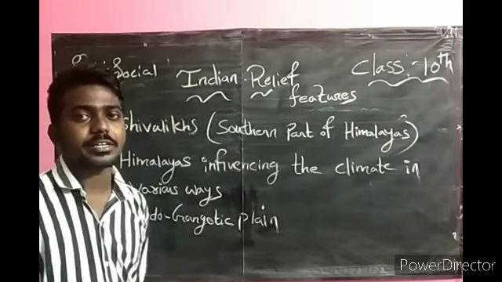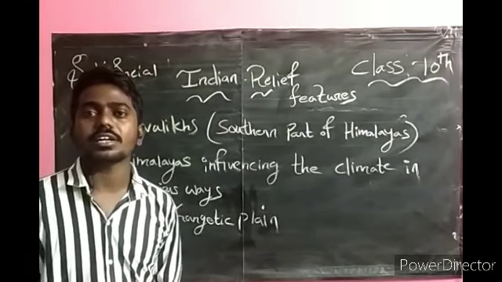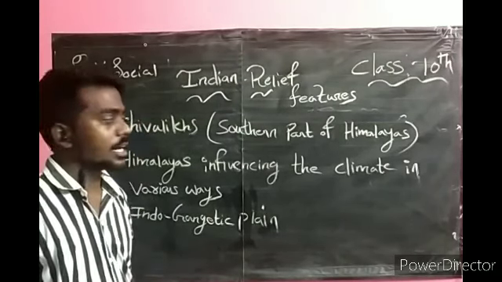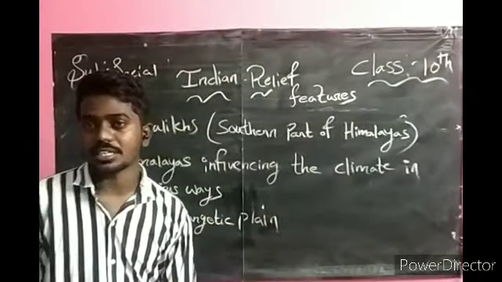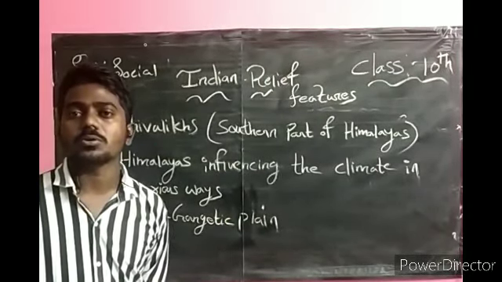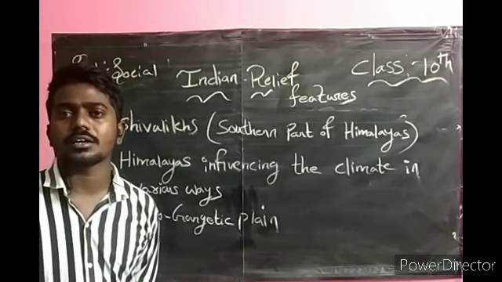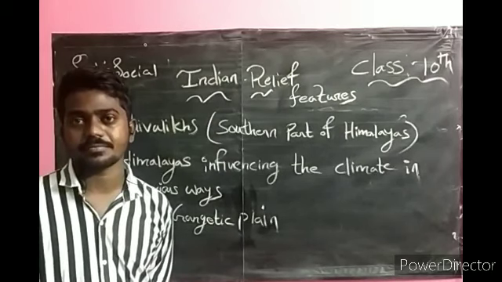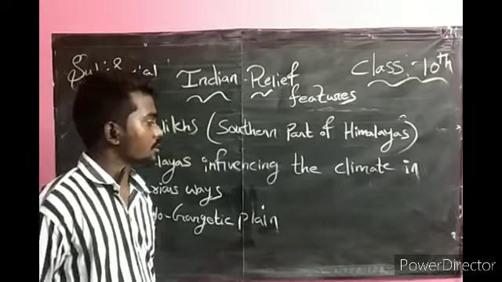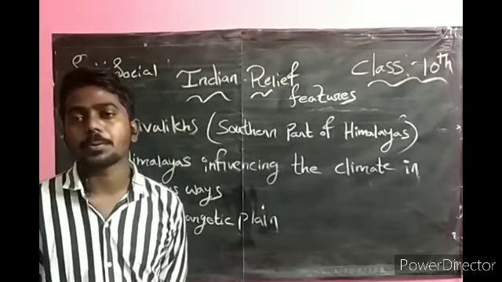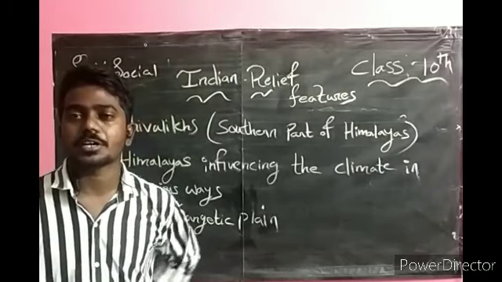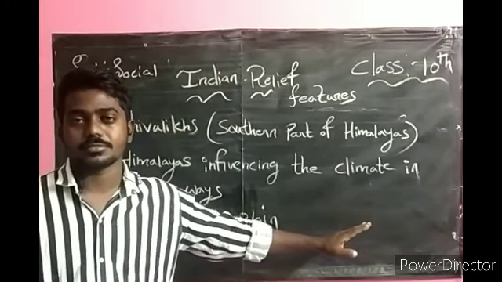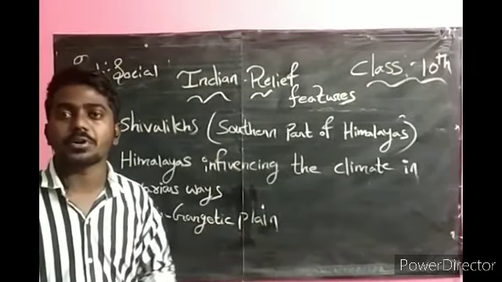And I told about the central part. We have the rivers Ganga and Yamuna. The Ganga plain is located from Ghaghara to Teesta, in the states of UP, Bihar, Jharkhand, West Bengal, and some part of Haryana. And I told about the eastern part: the Brahmaputra Valley in Assam and the Brahmaputra River are responsible for the eastern part. Okay, this is about today's topic. Hope you understood very well.